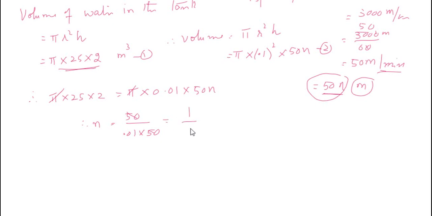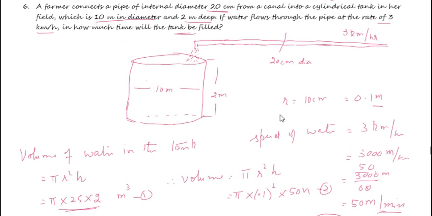So it is 1 divided by 0.01 is equal to 100 minutes. So if water flows for 100 minutes in that pipe, then this cylindrical tank gets filled.